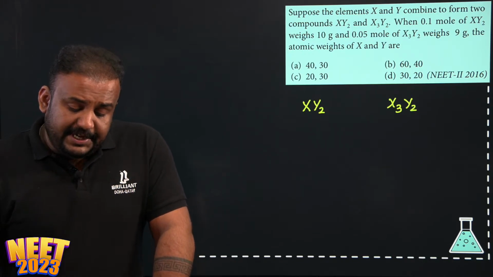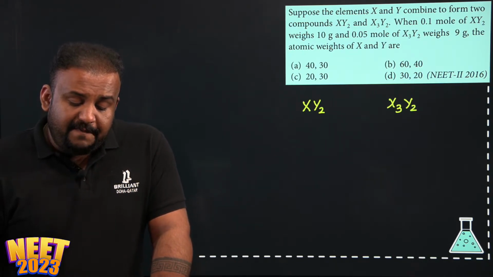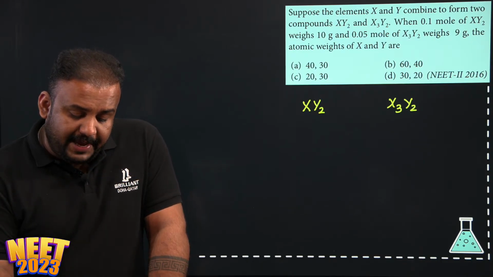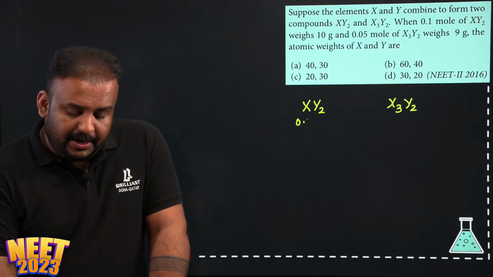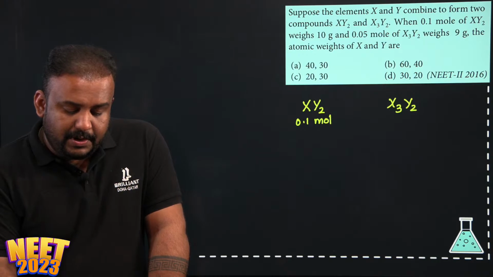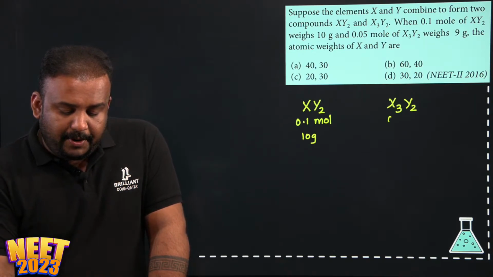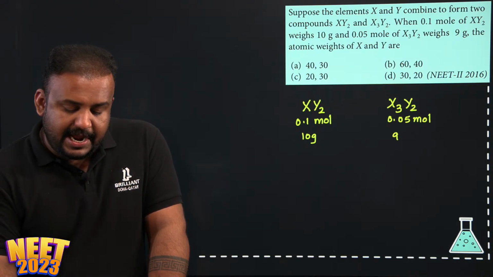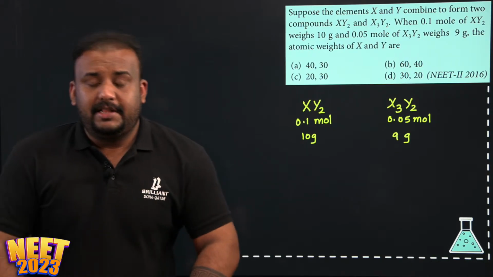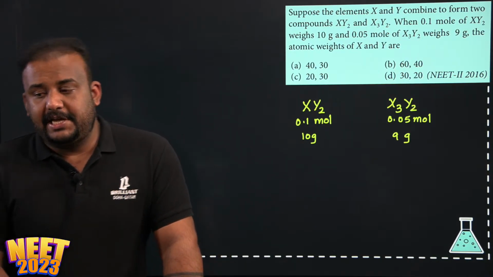Now the question is, 0.1 mole of XY2, its weight is 10 gram, and 0.05 mole of X3Y2, its weight is 9 gram. Then what are the atomic weights of X and Y? That is the question.